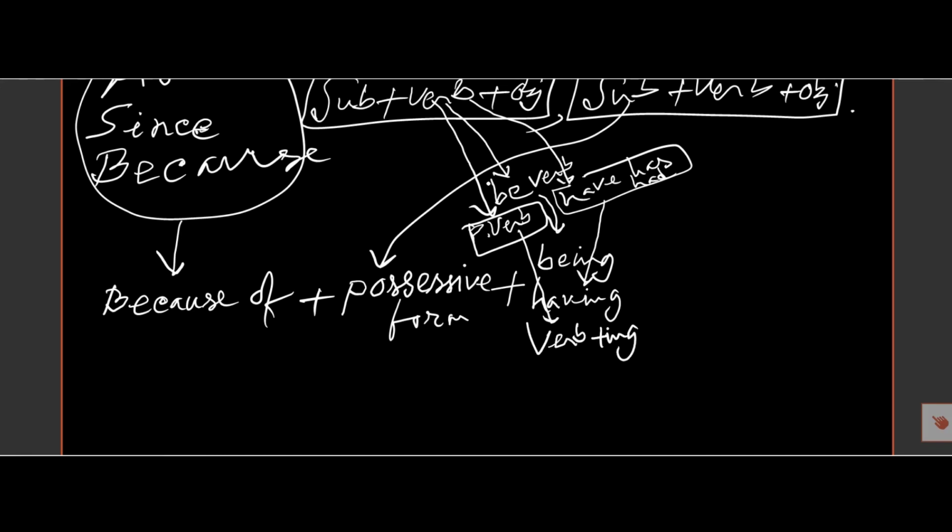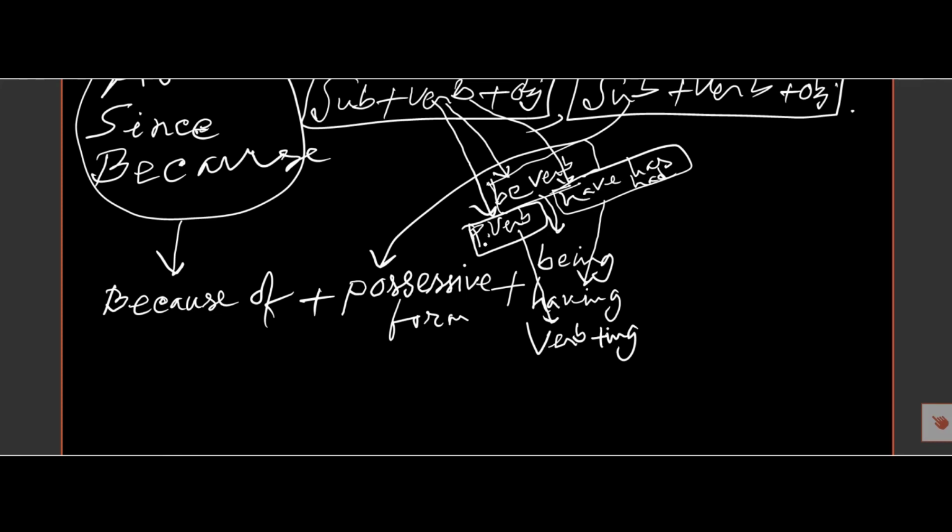So if the verb is a be verb, am, is, was, were, these are be verbs, or if the verb is have, has, had, or if the verb is a principal verb, then if we find here am, is or was, were, then we must use being. If we find have, has, had, then we must use having.